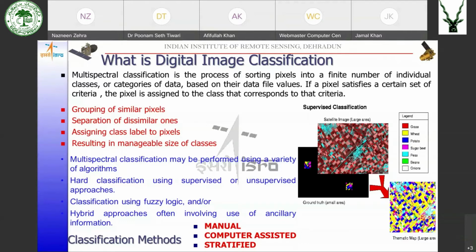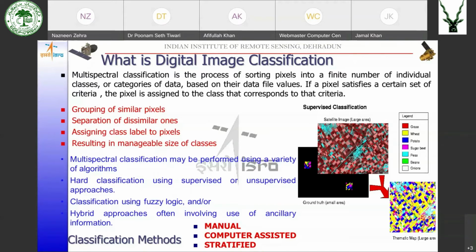We have to assign the label that this particular group of pixels belongs to water, this particular group of pixels belongs to forest, and so on. And this entire process we do so that it results in a manageable number of classes. So what we have seen is that from infinite categories, we are coming down to a finite number of classes.